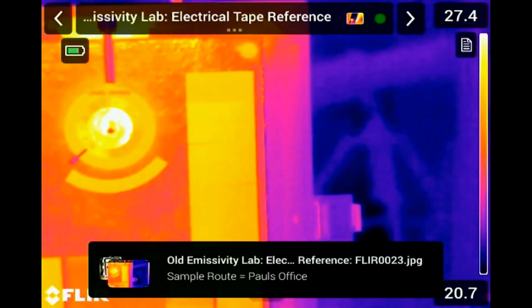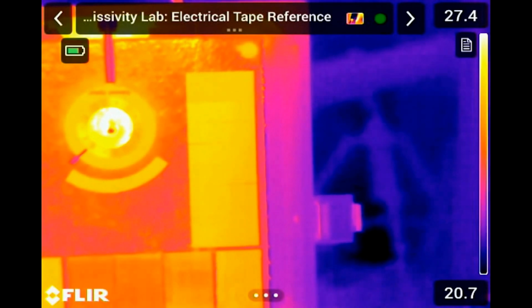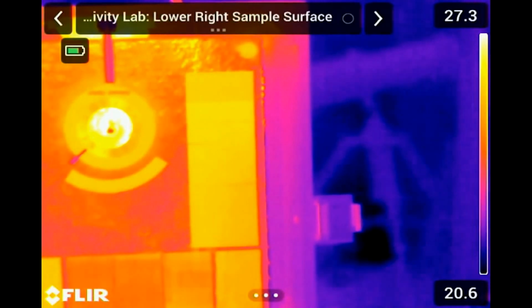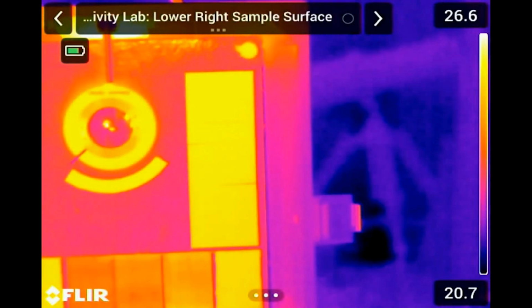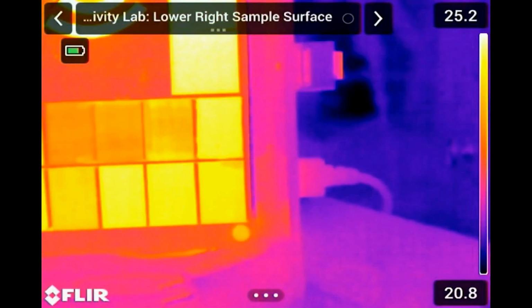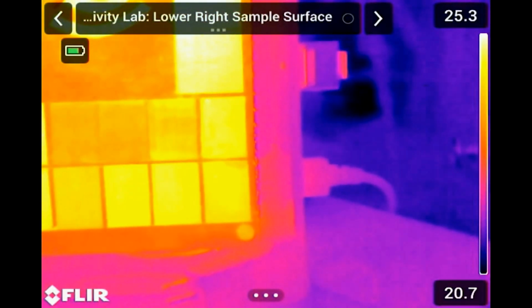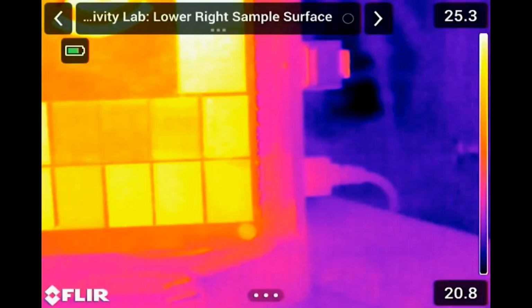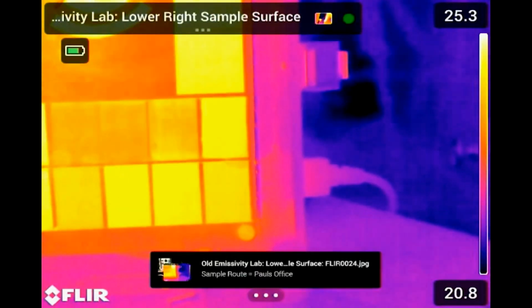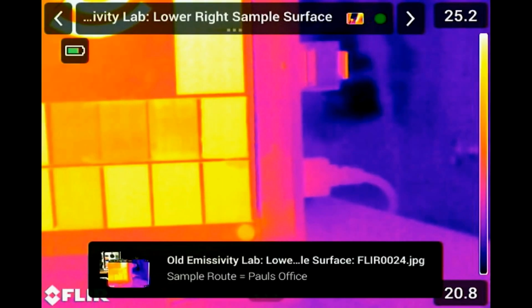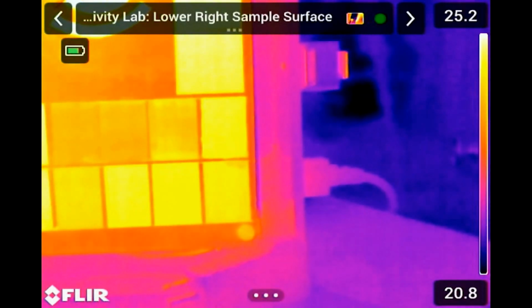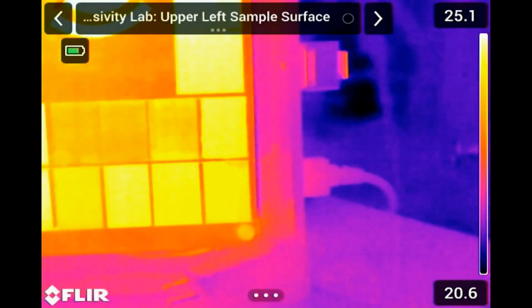Press the next right pointing arrow and I'm prompted to look at the lower right sample surface. So let's move down to that. Nothing abnormal, so I'm just going to capture the image, which means the status will be defaulted back to OK green. Select the next right pointing arrow. Wait for the prompt to show up.